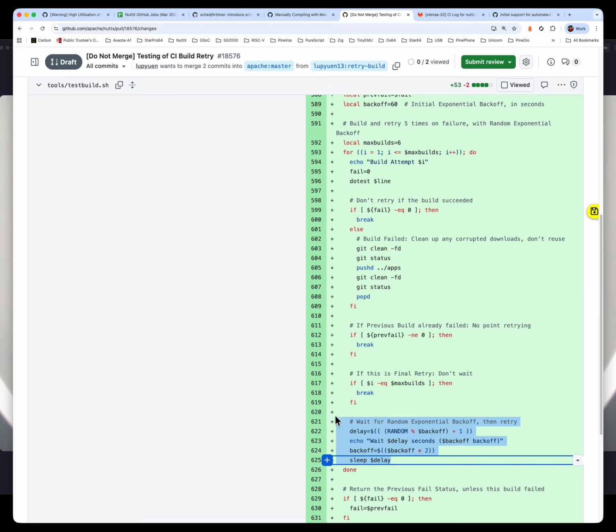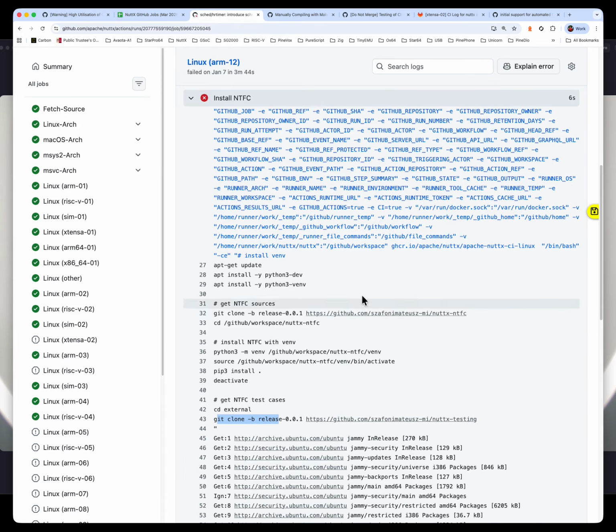We are doing this right now in bash script, so I'm hoping that we can do the same exponential backoff with randomness inside our NTFC download script.